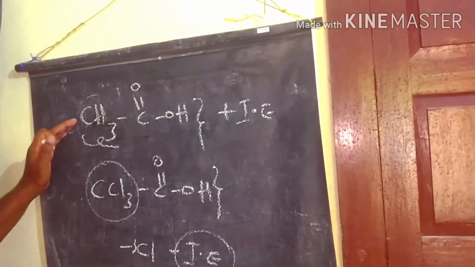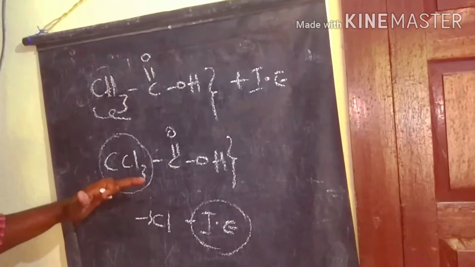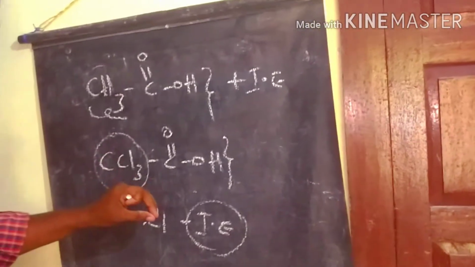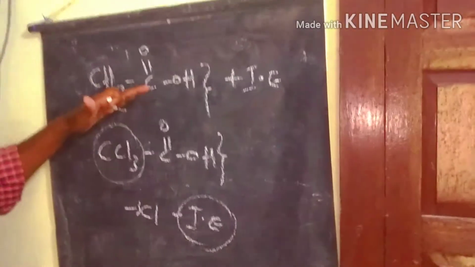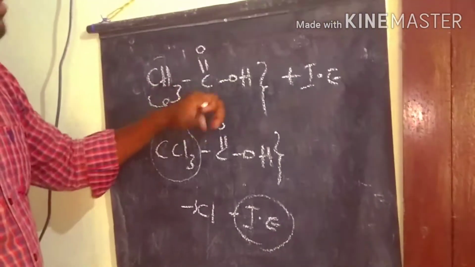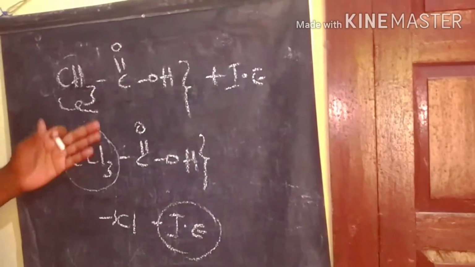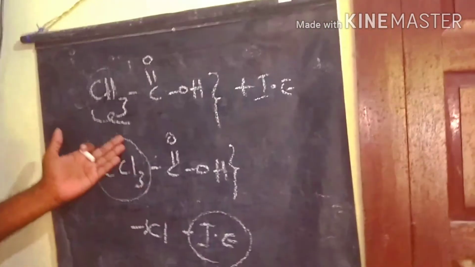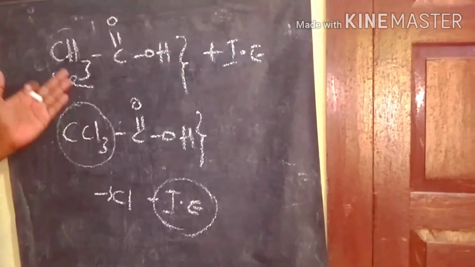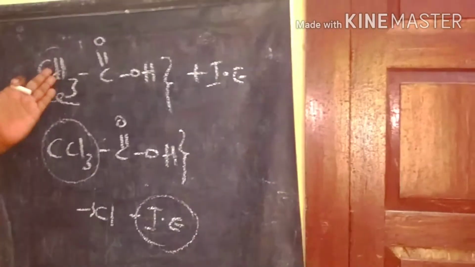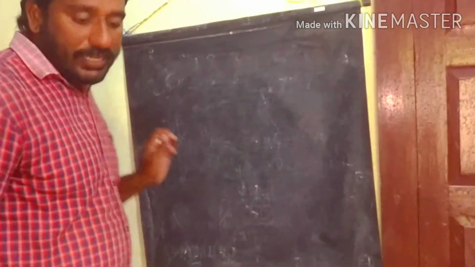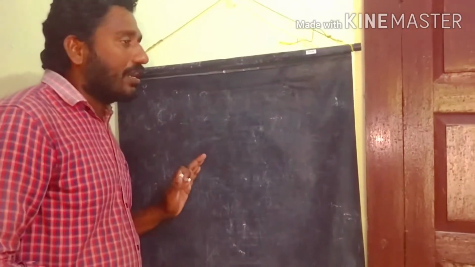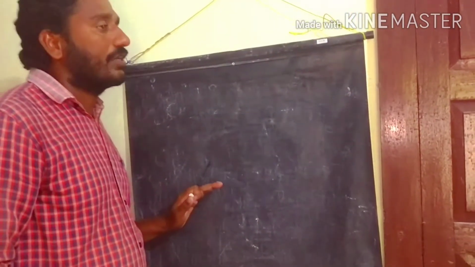So that's why trichloroacetic acid forms the carboxylate ion, and this carboxylate ion is more stable compared to the one formed from acetic acid. That's why trichloroacetic acid is more acidic than simple acetic acid. This is the difference between the acidic nature of trichloroacetic acid and acetic acid.